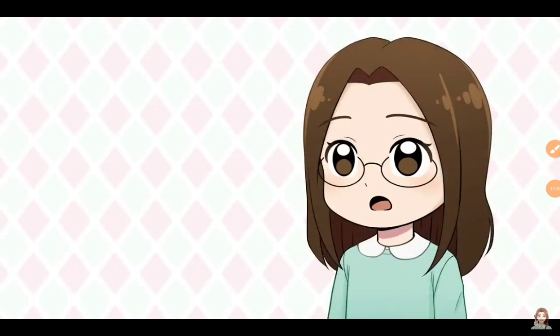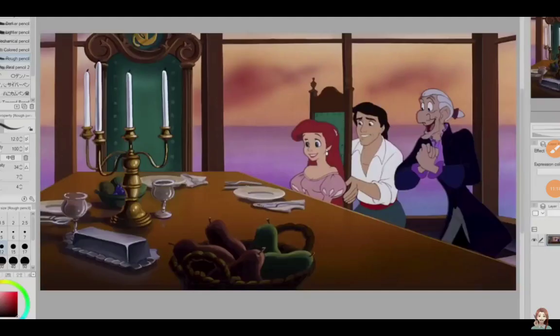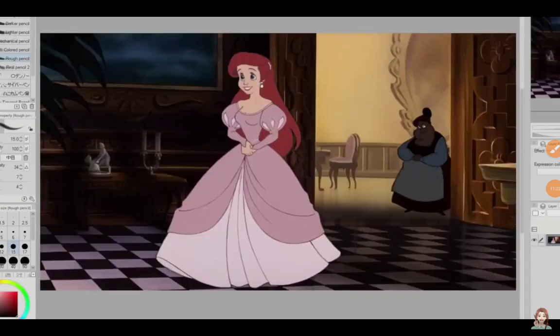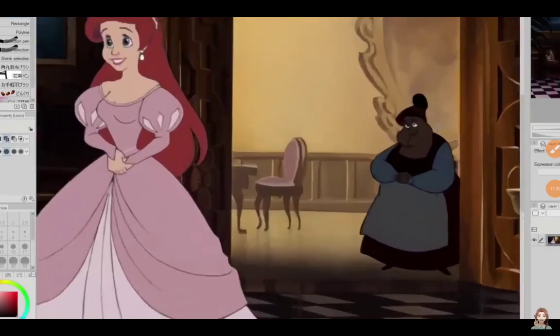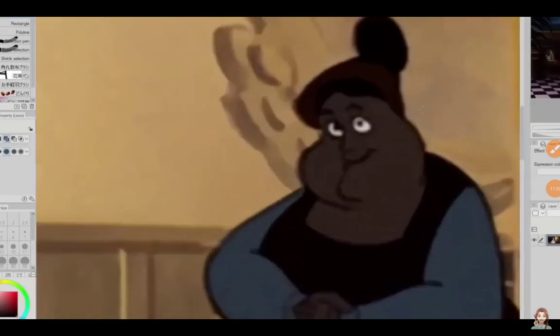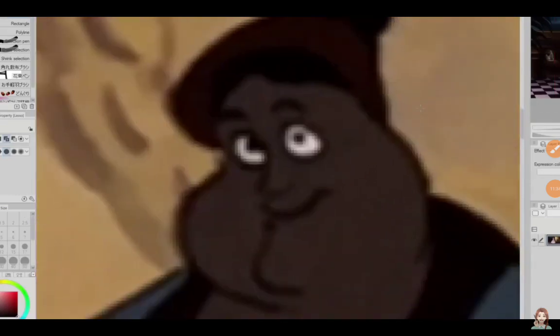I wasn't sure if I should make myself a human or a mermaid. And as I was looking through scenes, I thought maybe I could draw myself as a maid into the scene where Ariel is going to eat dinner with Eric. For my base, I'm going to use Ariel. This is when she is walking in and Prince Eric sees her all dressed up. I liked the pose that she was doing with her arms, so I thought it would be a good base. Also, Madame Carlotta is looking a little creepy in the background.